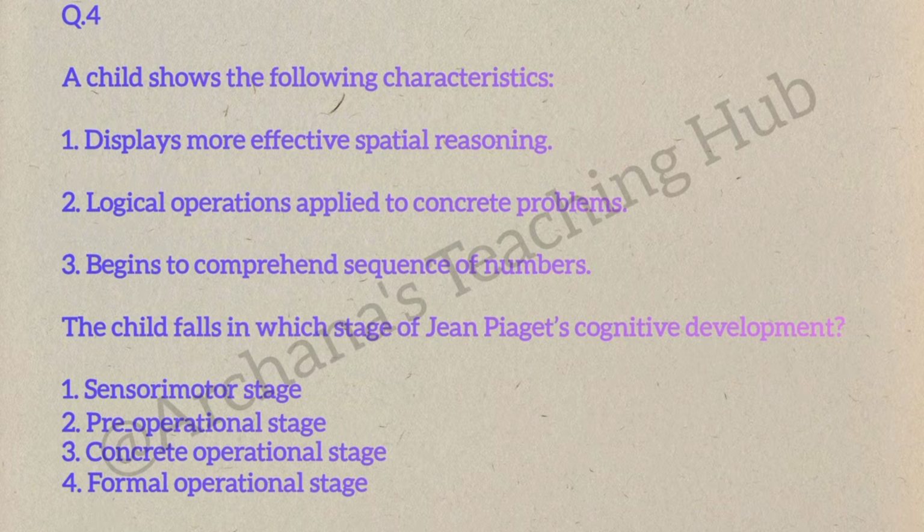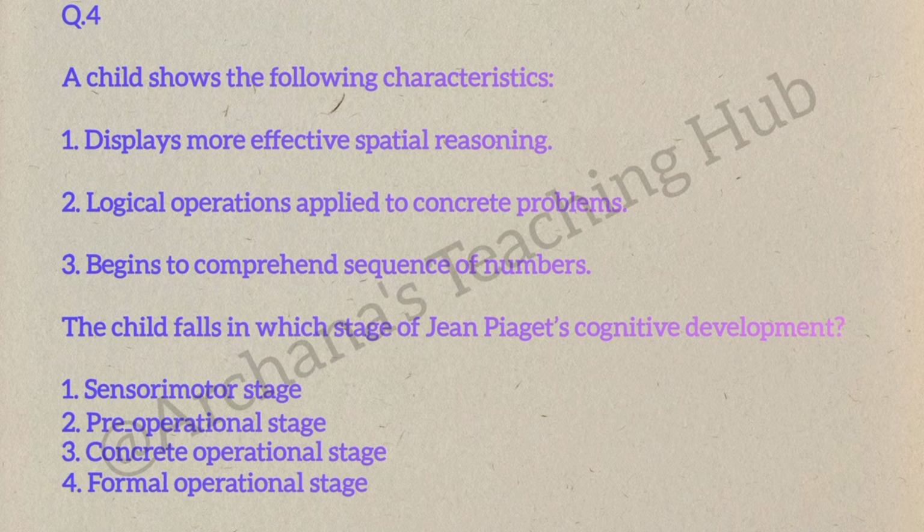Question number 4. A child shows the following characteristics. Option 1, displays more effective spatial reasoning. Option 2, logical operations applied to concrete problems. Option 3, begins to comprehend sequence of numbers. The child falls in which stage of Jean Piaget's cognitive development?